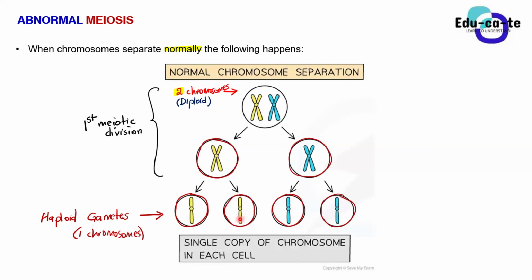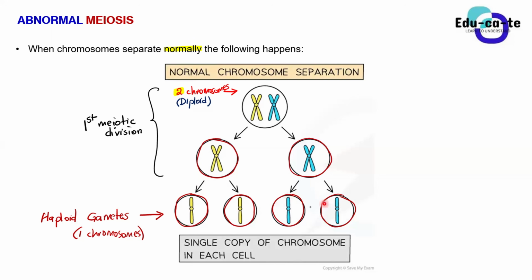For the second cell with the blue chromosome, the same thing will happen. The 2 chromatids will split and fill each cell, and we don't call them chromatids anymore. We call them the unreplicated chromosomes.